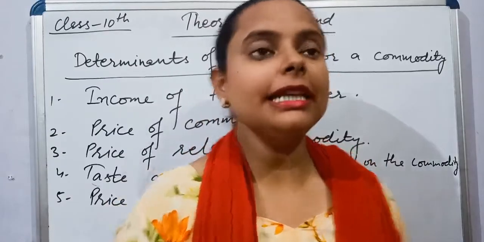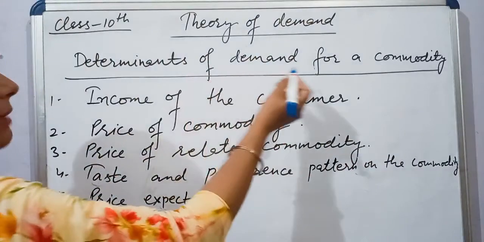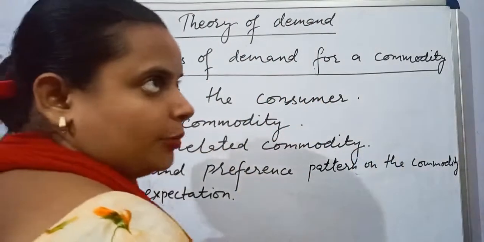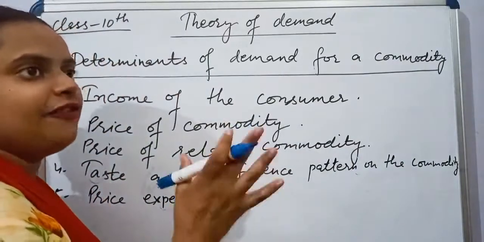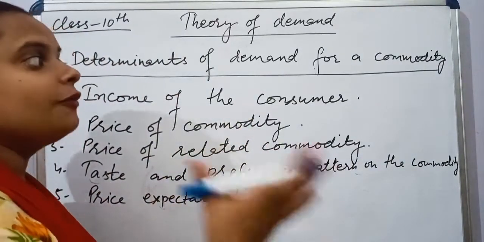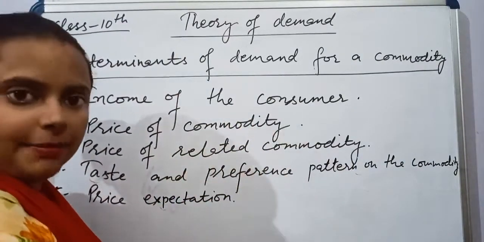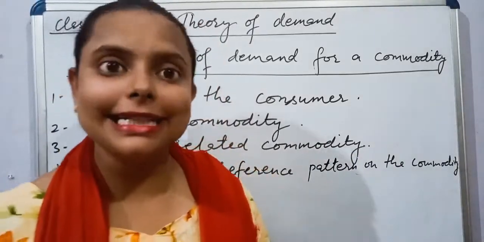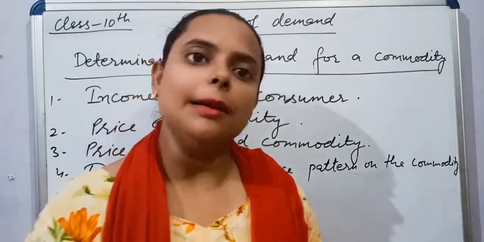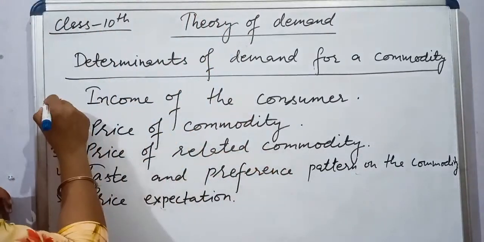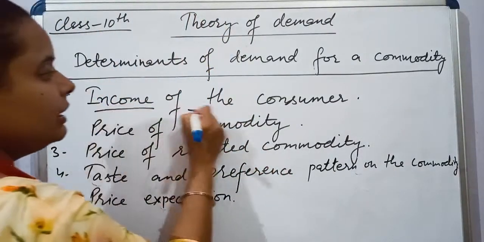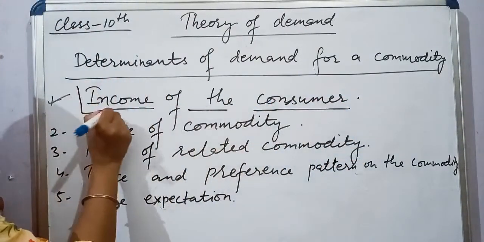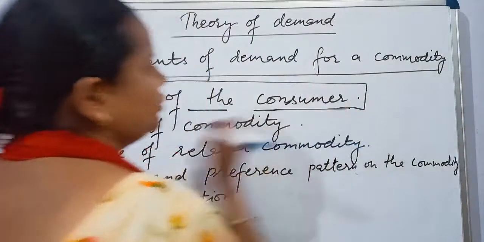Next you see determinants of demand for a commodity, or you can say factors affecting demand for a commodity, means which are the factors that are responsible for creating the demand of a commodity in the market. First is income of the consumer.